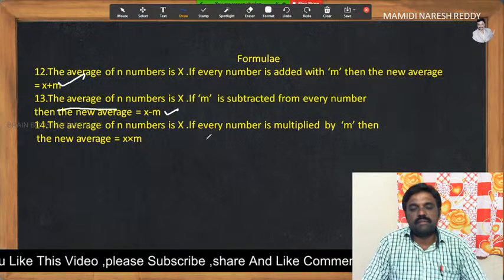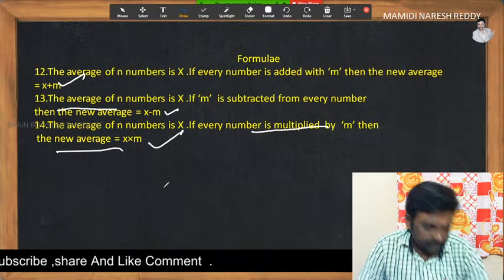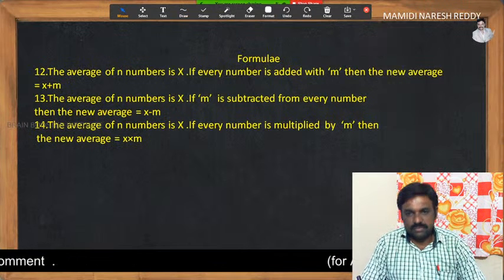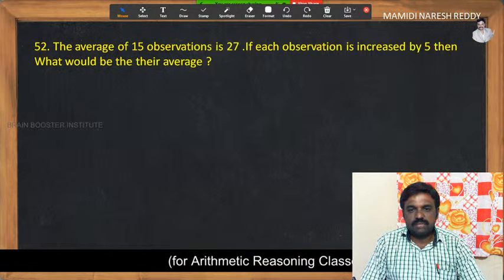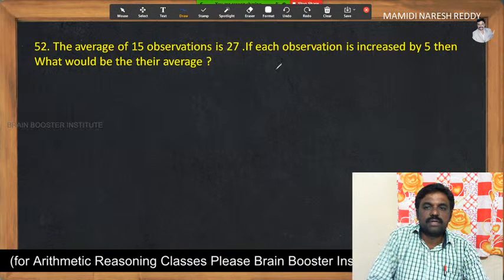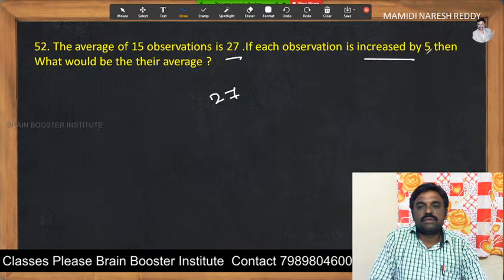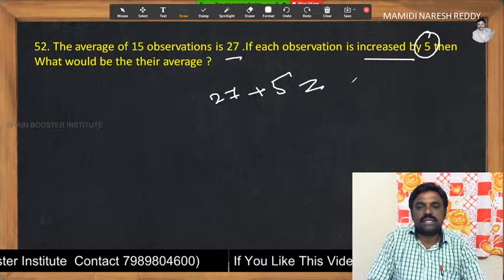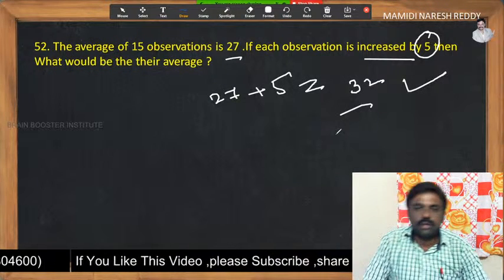The average of n numbers is x. If every number is multiplied by m, then the average should also be multiplied by m. Okay, so let's see some problems using this. The average of 15 observations is 27. If each observation is increased by 5, then what would be their average? What means the new average, my students? Very simple. The average given is 27. Each observation is increased by 5, means 5 should be added to the average to get the new average. 27 plus 5 is equal to 32, the answer. Very simple. No doubt with this now.